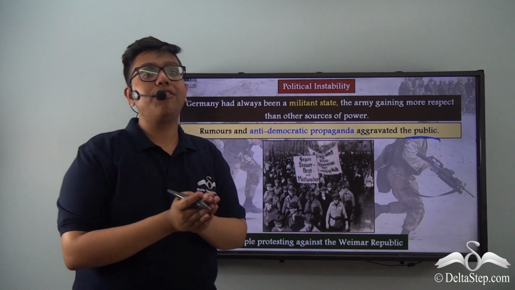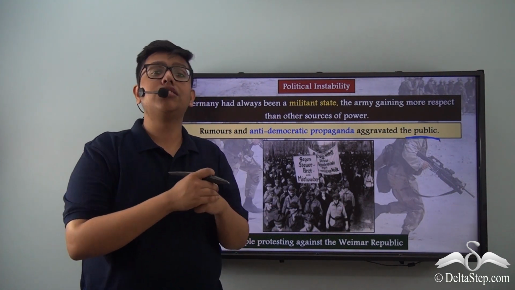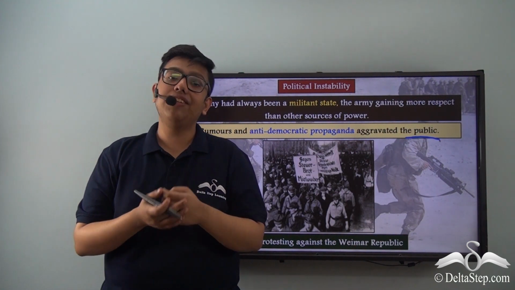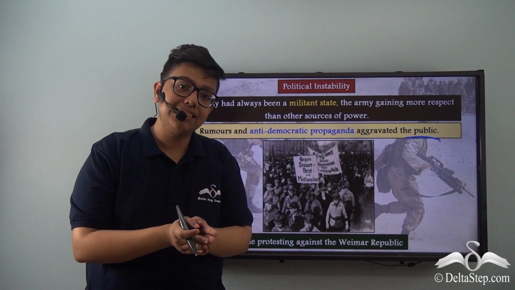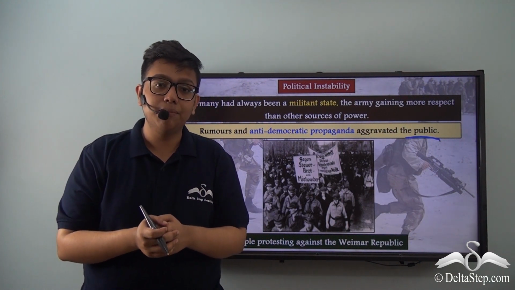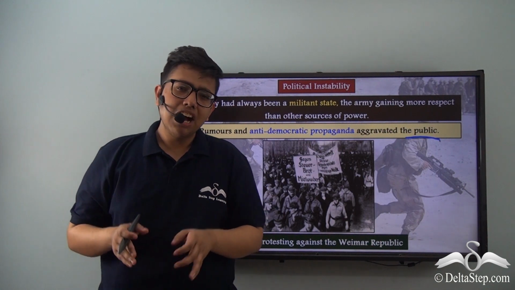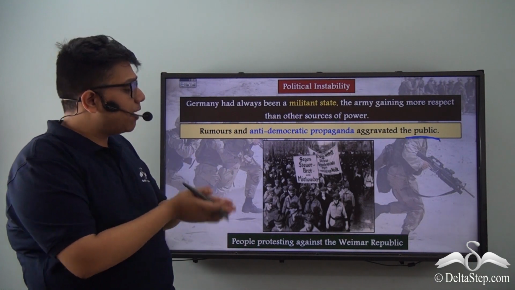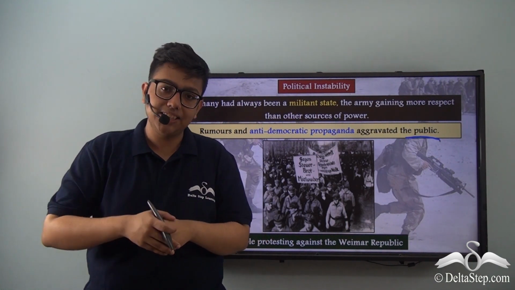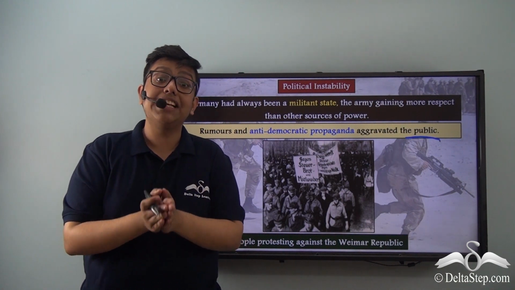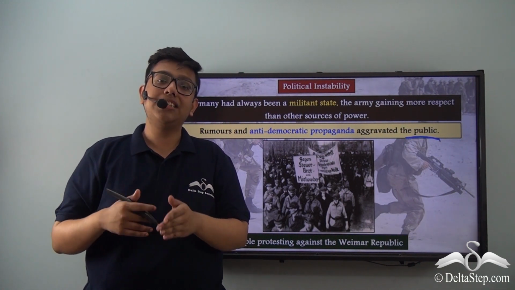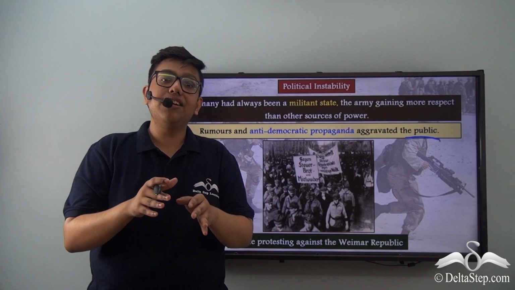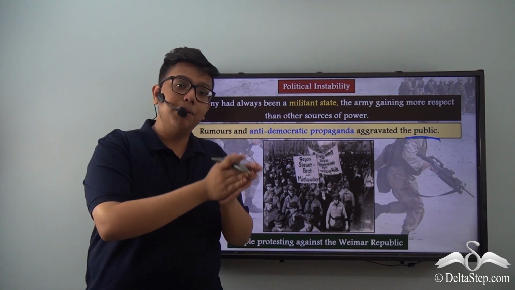Again, this is an extension of aggressive nationalism, as the public refused to believe that their mighty and proud army can ever be defeated, and therefore they were finding ways to put that blame on someone else, which in this case was the inefficient government which inherited the German state. However, more important in this context, as you can see through the many protests against the Weimar Republic, what really was happening at this point is even before the Weimar Republic could establish itself as the legitimate political successor of Germany, the people already had lost trust in this government, and there was now an immense gap between the government and the people.